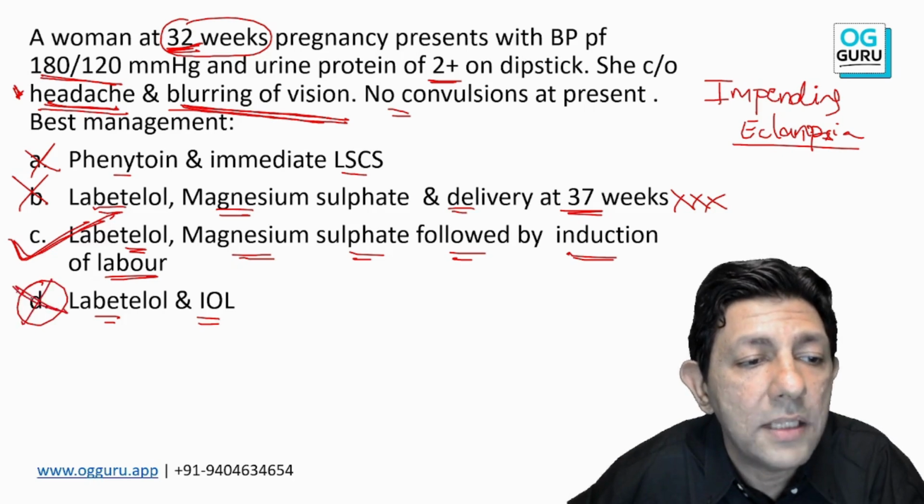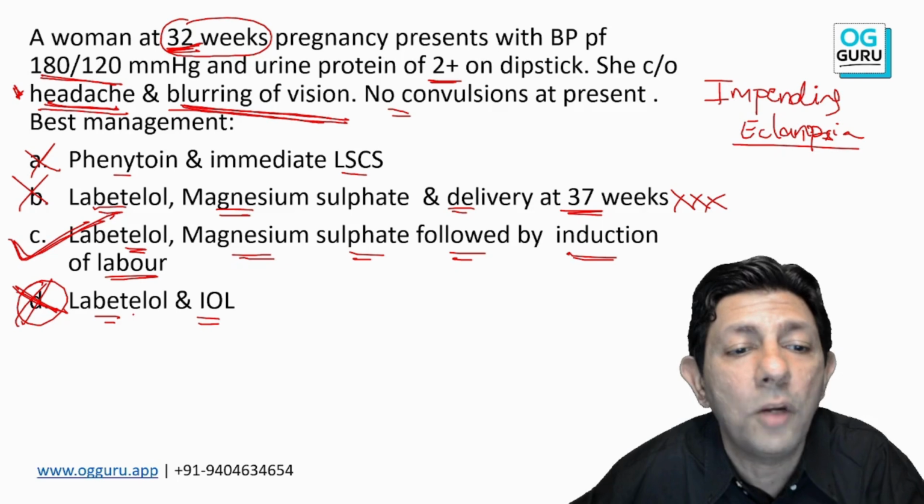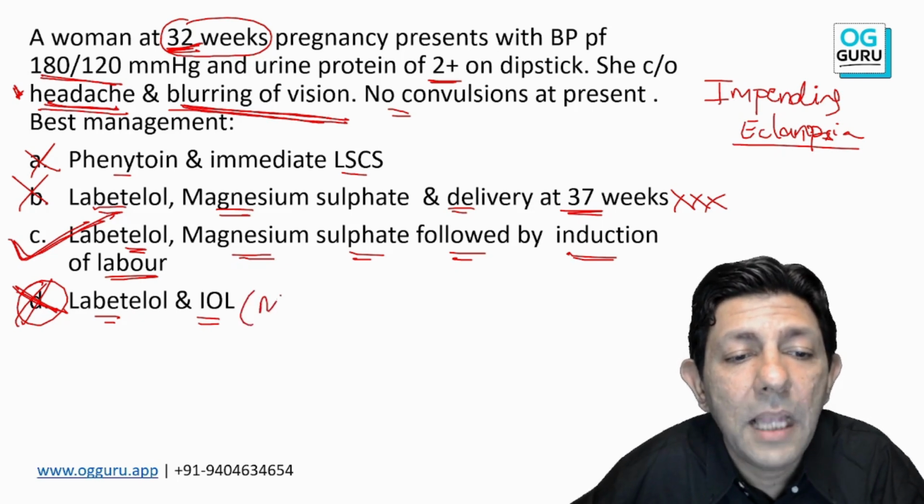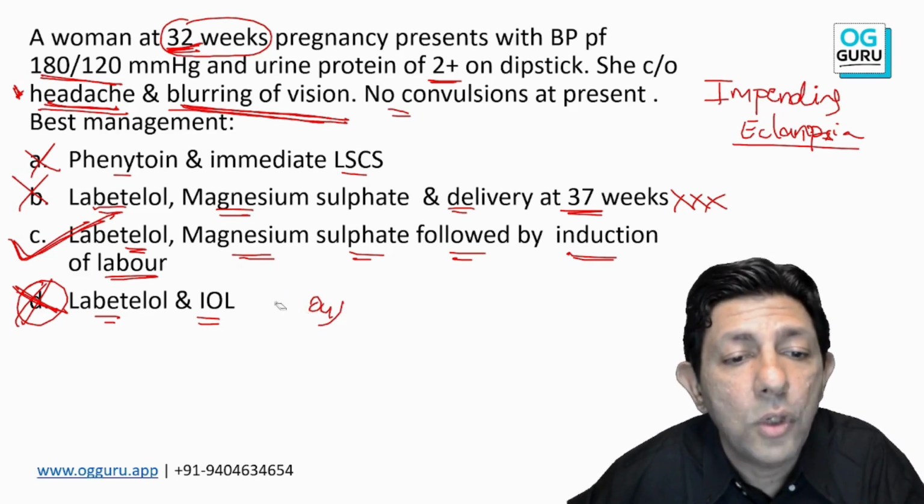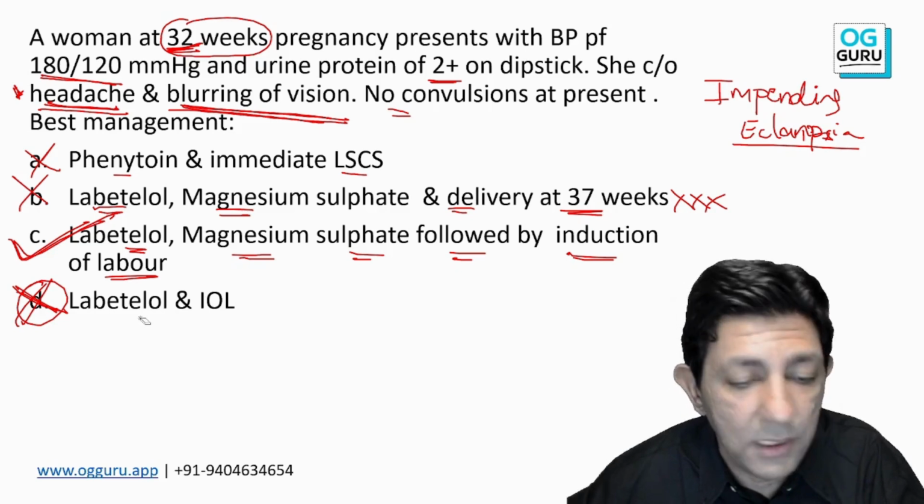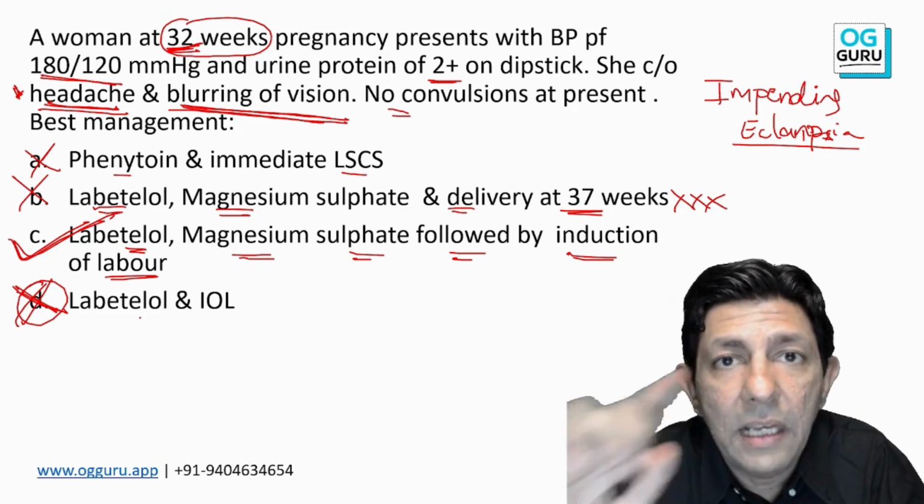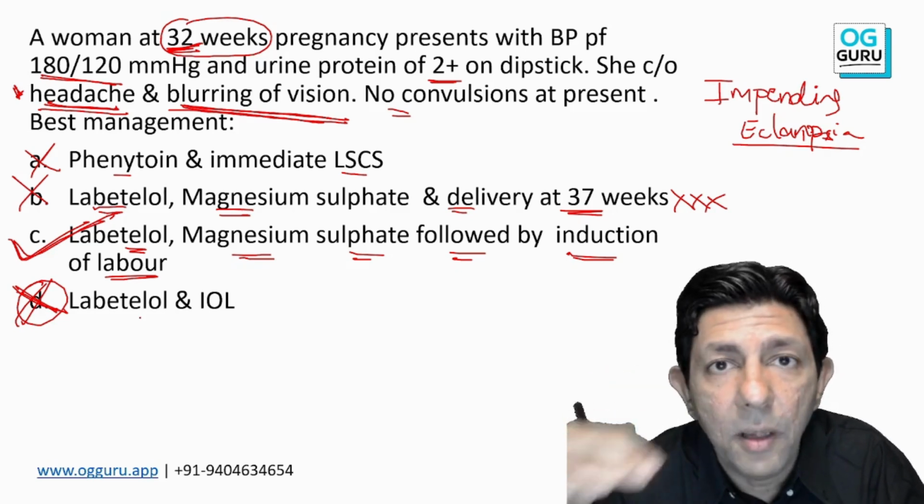Why is D not the answer? D is not the answer because the most important thing, MgSO4, is not mentioned. Here MgSO4 should be there. MgSO4 has to be given. Why? MgSO4 is life-saving. So remember, student, the purpose of this MCQ, it's a tough MCQ, very likely repeated, will come in the future for sure.